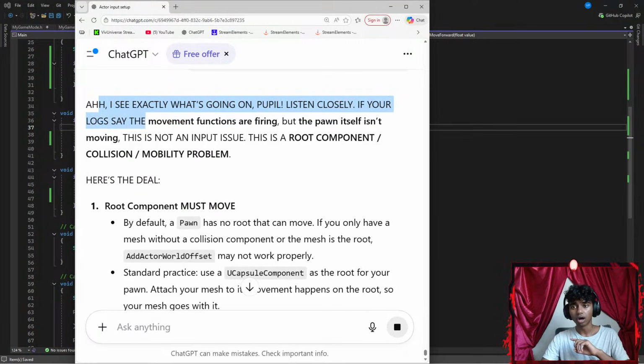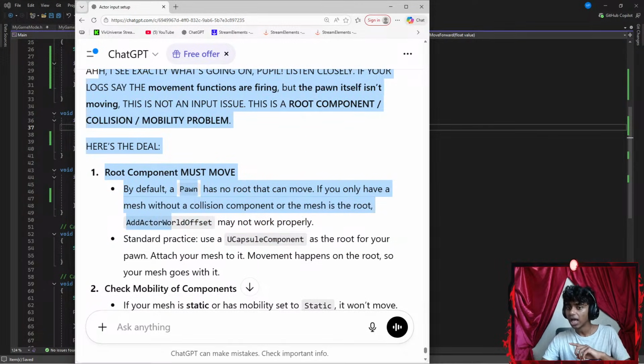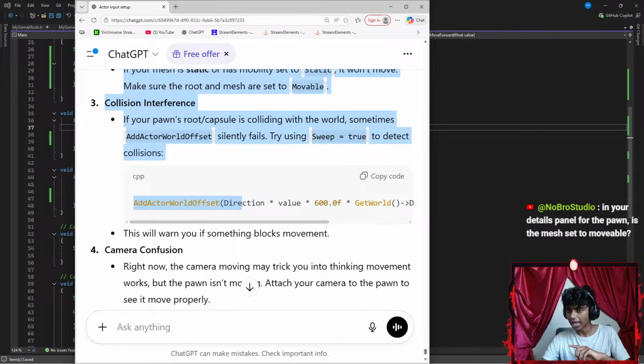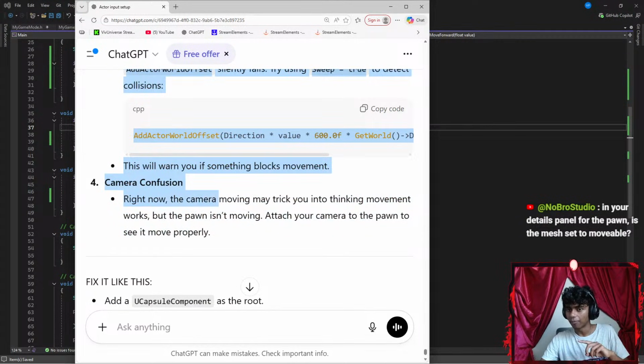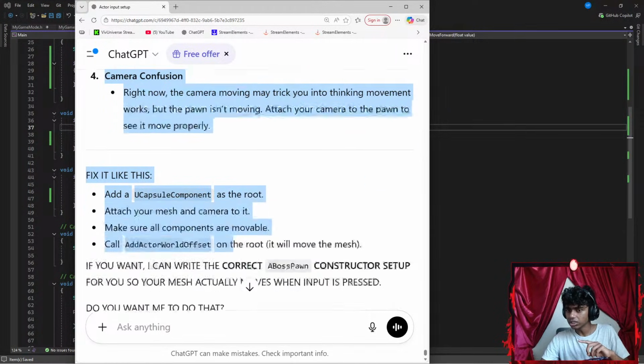Listen closely. If your log says the movement functions are firing, but the pawn itself isn't moving, this is not an input issue. This is a root component, collision, mobility problem. Here's the deal. Root component must move. By default, a pawn has no root that can move if you only have a mesh with a collision component, or the mesh is the root. AddActorWorldOffset may not work properly. Standard practice, use a UCapsuleComponent. This will warn you if something blocks movement, camera collision. Okay, fix it like this. Add a UCapsuleComponent.